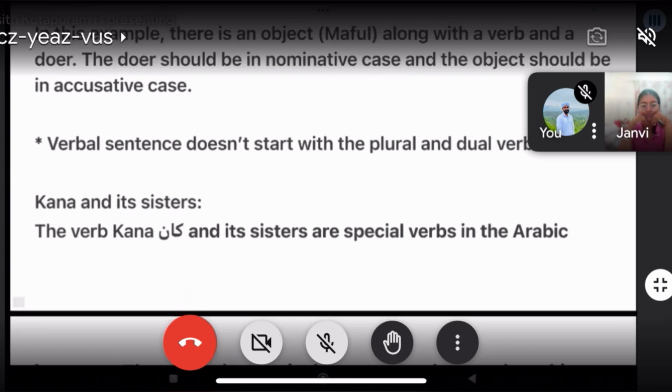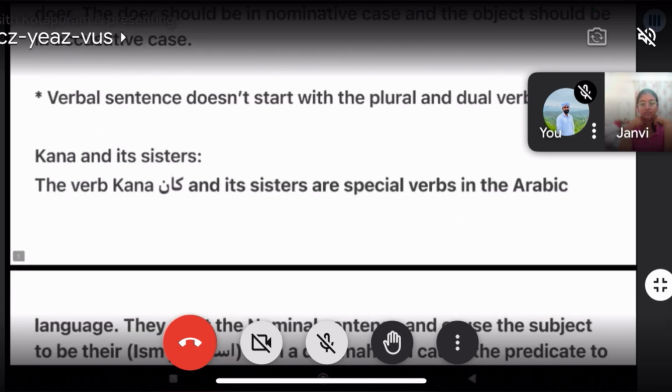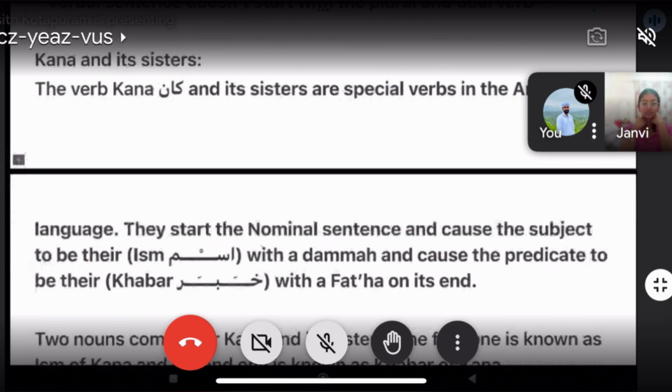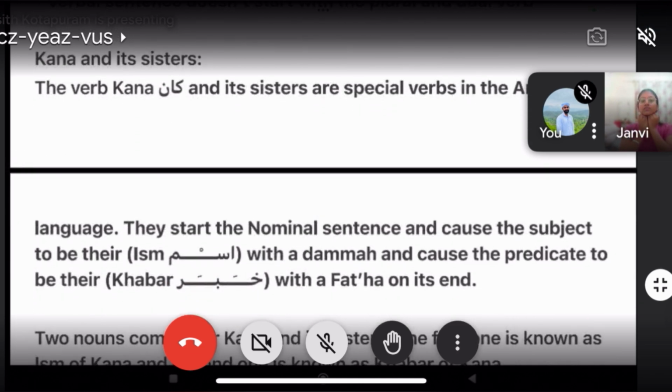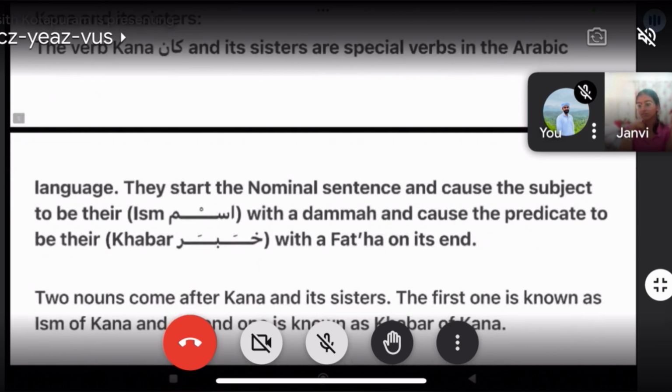Plural or dual verb. Okay. Now let's learn about Kana and its sisters. The verb Kana and its sisters are special verbs in the Arabic language. They start the nominal sentence.